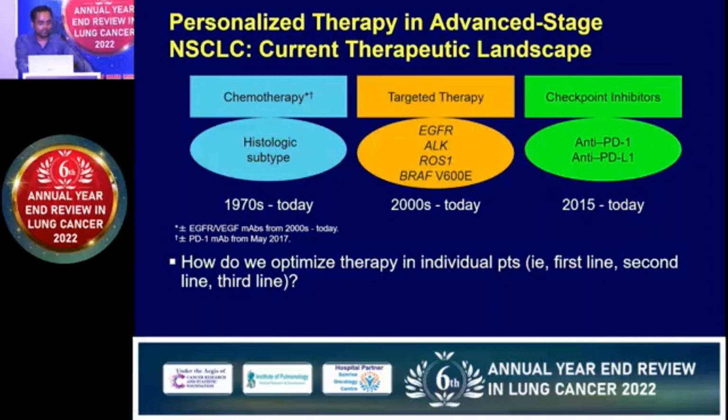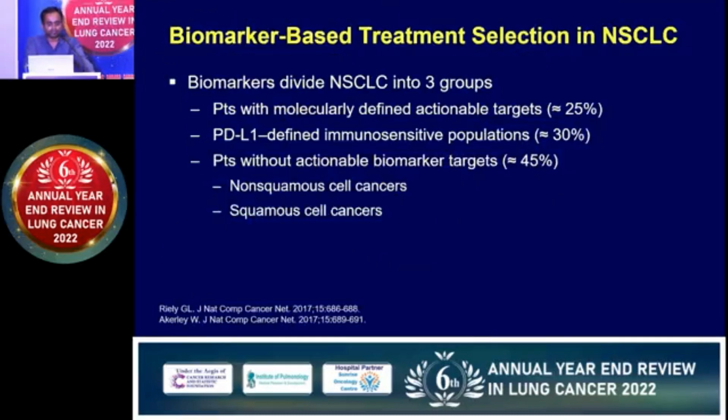In the 1970s chemotherapy was the only option, and till 2000, when the first EGFR was detected and gefitinib showed improved outcome with targeted therapy, the scenario changed. Later in 2015, the first immunotherapy drug was approved, and again it showed a dramatic improvement. So we need to optimize the individual patient's therapy based on the personal lung cancer profile.